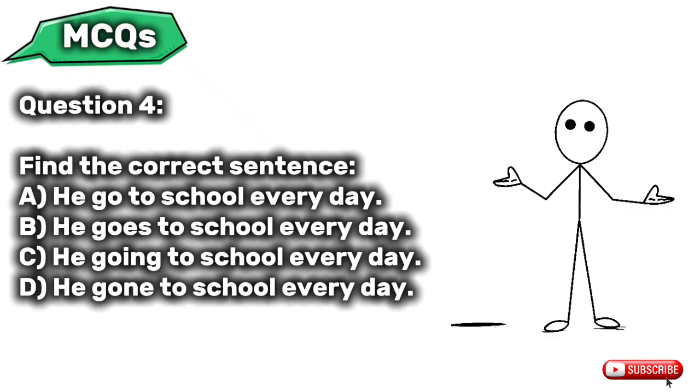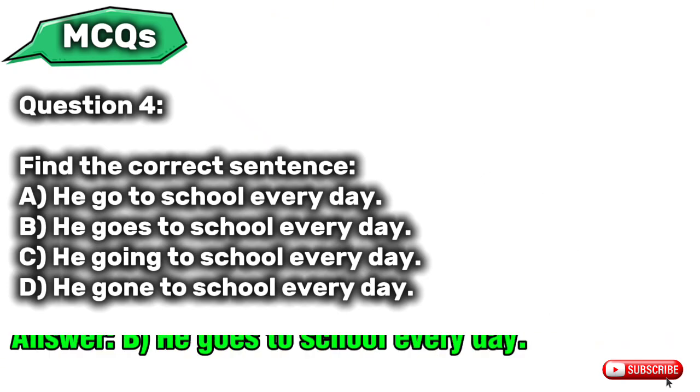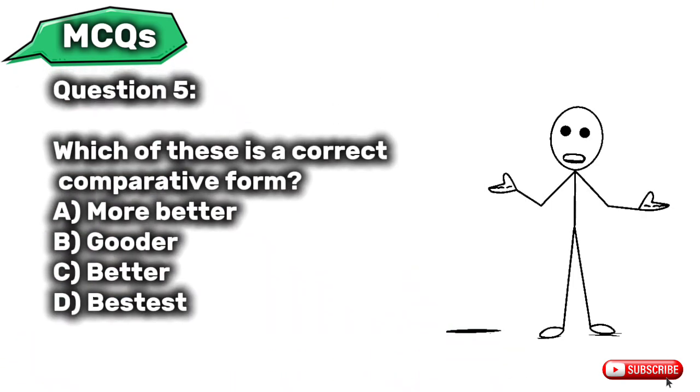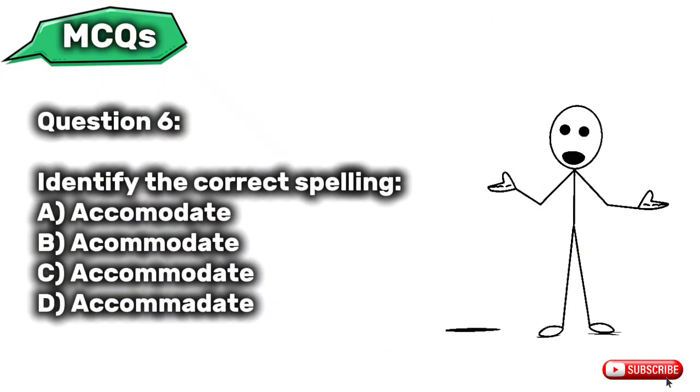Question 4. Find the correct sentence. A. He go to school every day. B. He goes to school every day. C. He going to school every day. D. He gone to school every day. Question 5. Which of these is a correct comparative form? A. More better. B. Gooder. C. Better. D. Bestest.